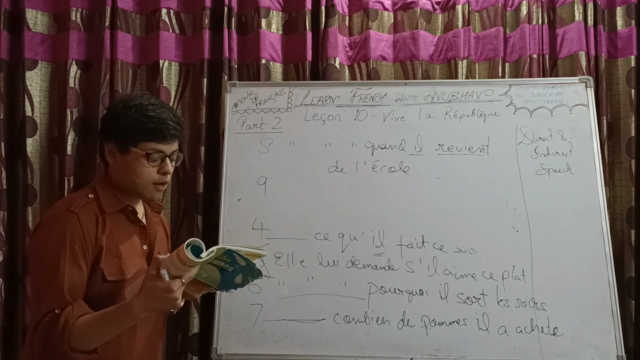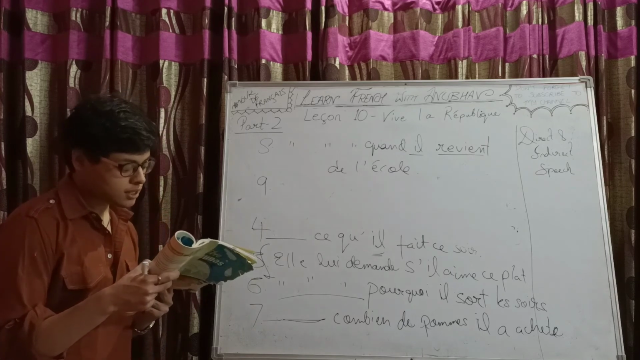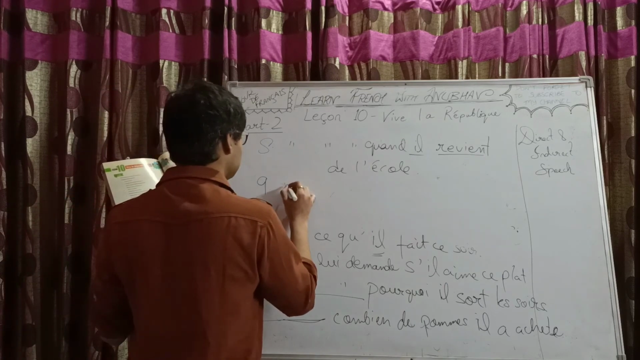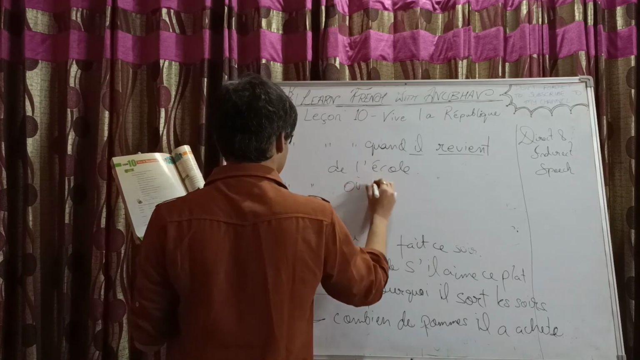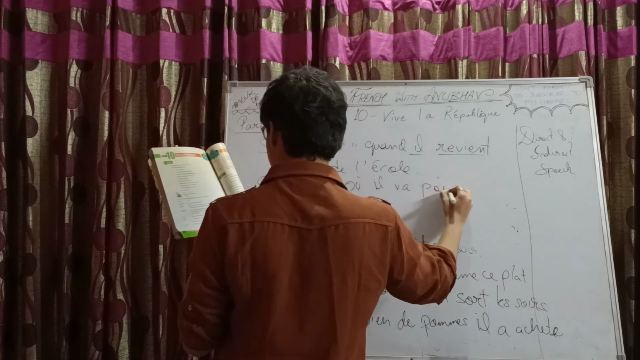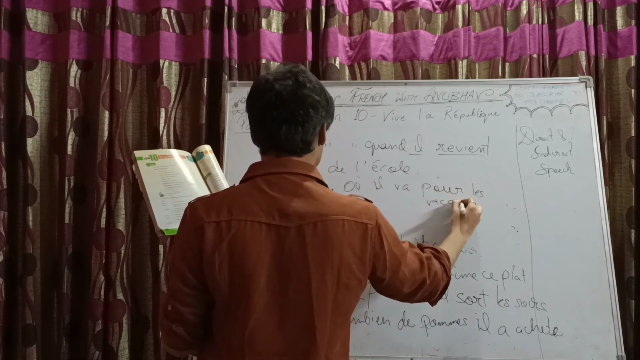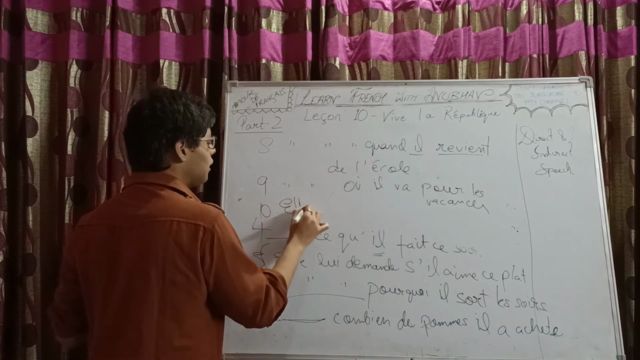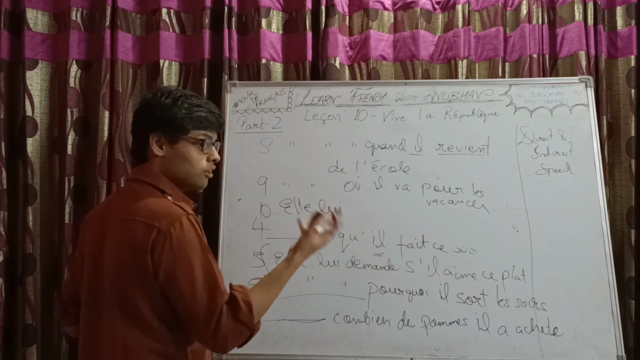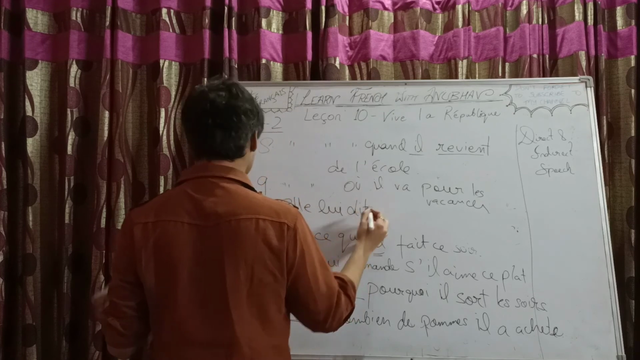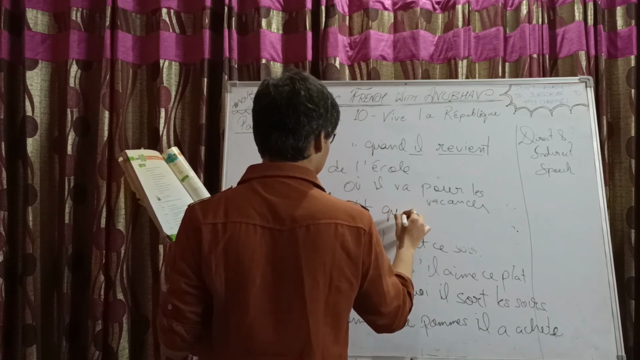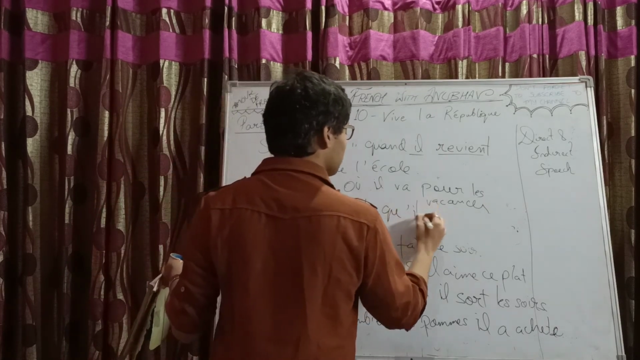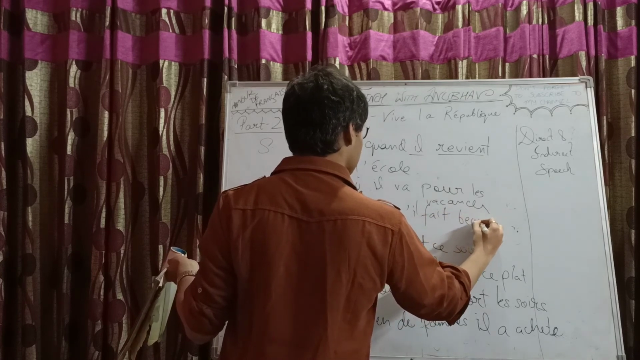Next we have "où vas-tu pour les vacances?" Where are you going for the vacations? Elle lui demande où il va. Okay. So elle lui demande où il va pour les vacances. And the last one. Okay, last one: "il fait beau", it is pleasant. Here you can write "elle lui dit". It's not a question, right? Elle lui dit qu'il fait beau. Ideally it should be "que", but it became "qu'" because "il" begins with a vowel. Qu'il fait beau. Simple.